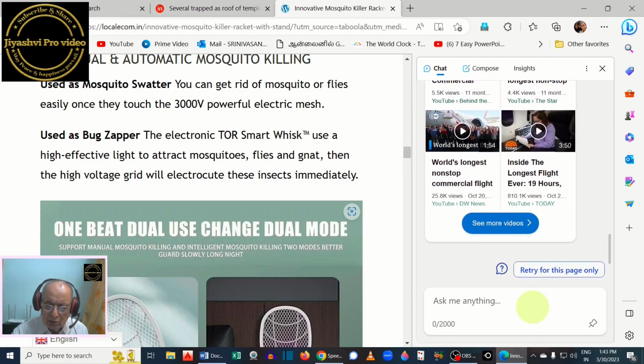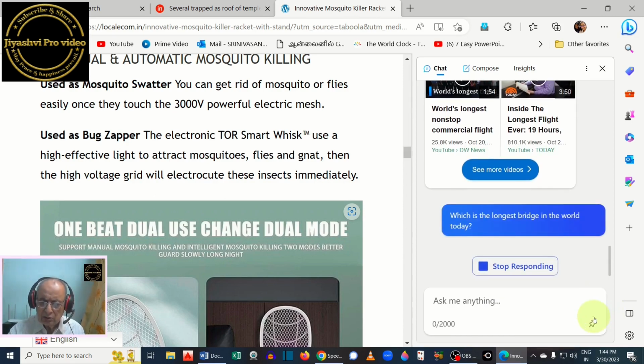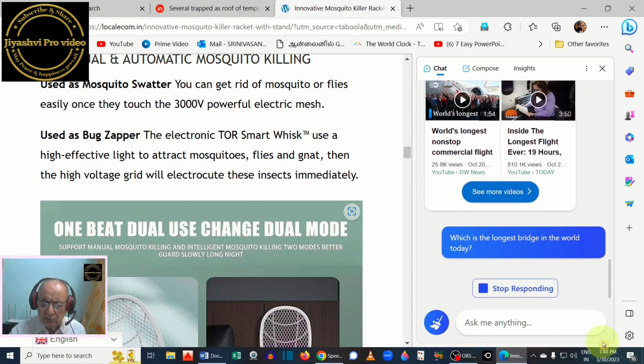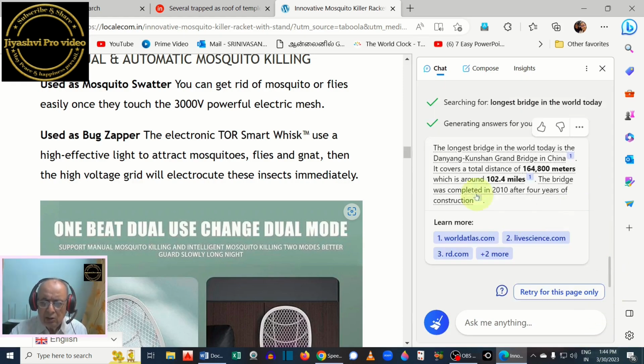So shall we ask another question now? So let me ask, which is the longest bridge in the world today? Okay, let us see what Bing says. The longest bridge in the world today is the Grand Bridge in China. It covers a total distance of 164,800 meters, which is around 102.4 miles. The bridge was completed in 2010 after 4 years of construction.